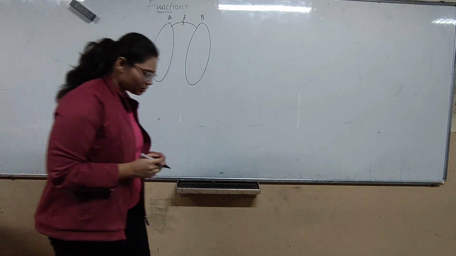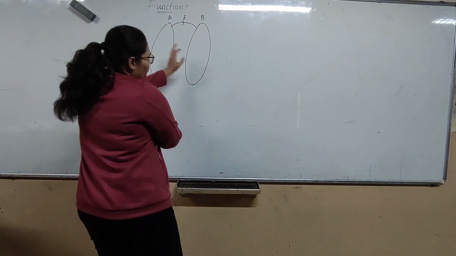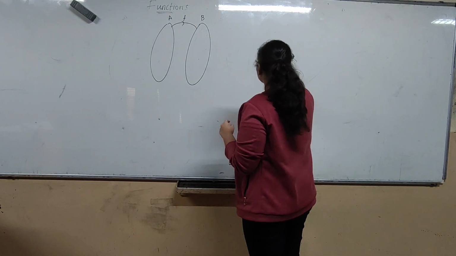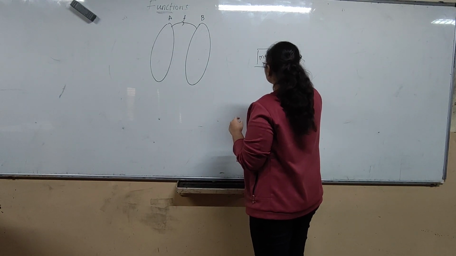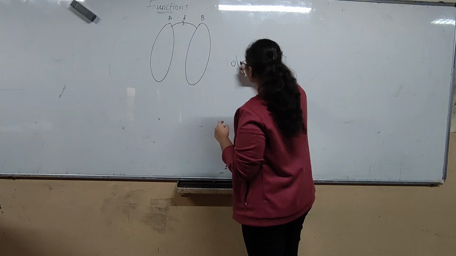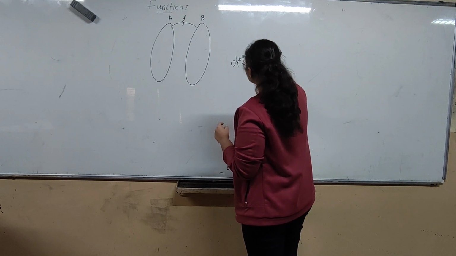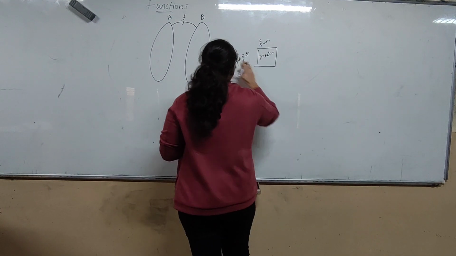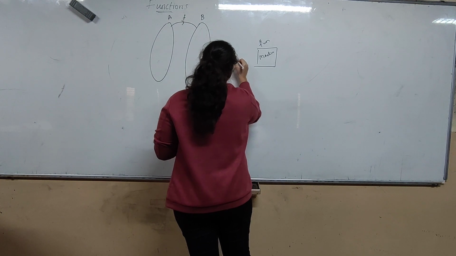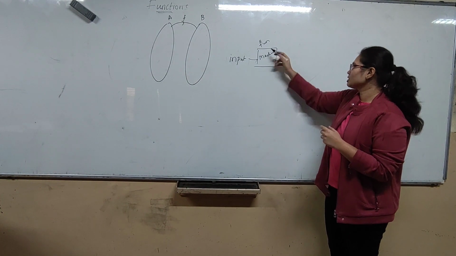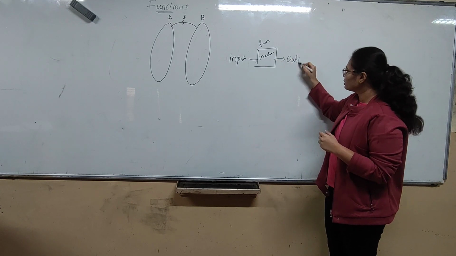We have seen that a function works like a machine: the input goes into the machine, that is the function, and it converts to output, right?